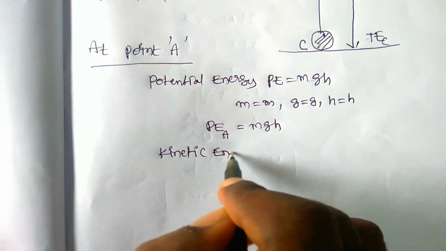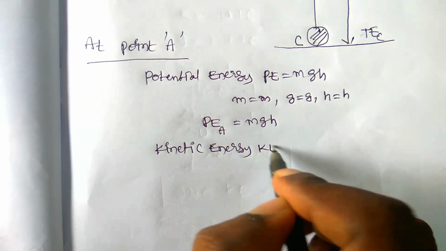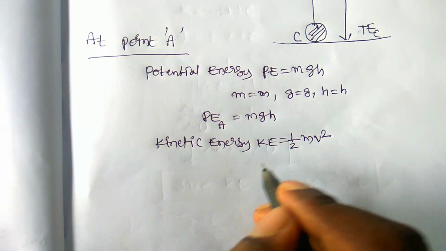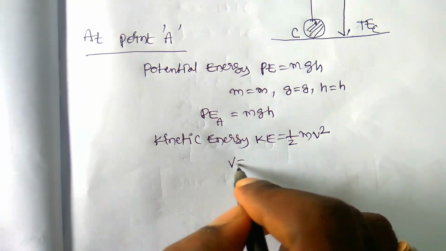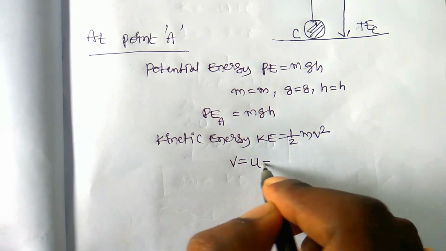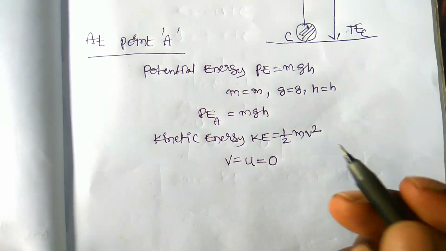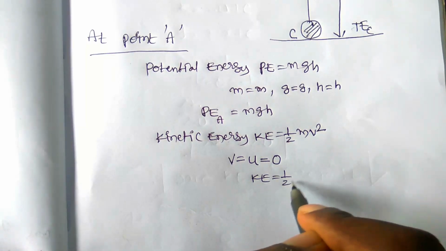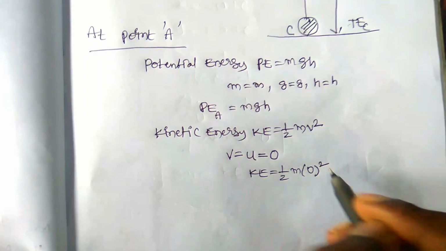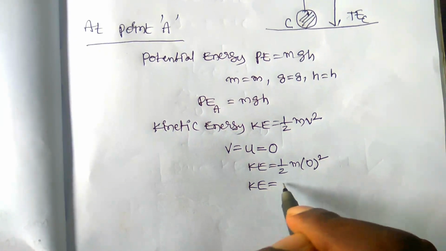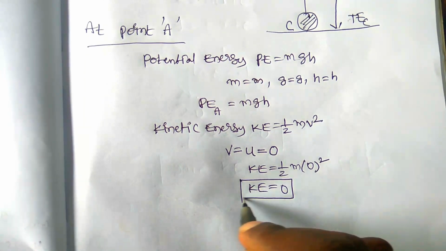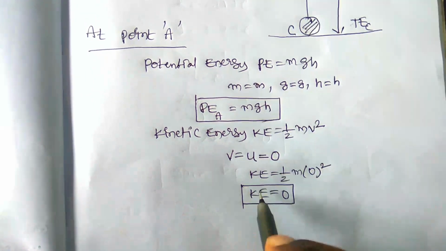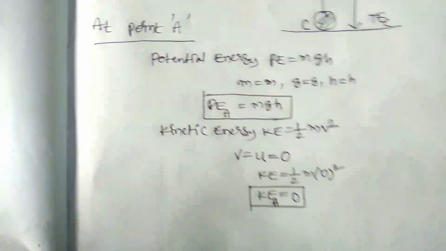Now let us write the kinetic energy of the body. KE is equal to 1/2 mv squared, right? Here v is the velocity of the body, the initial velocity, which is equal to 0. So KE is equal to 1/2 into m into 0 squared. Something into 0 is equal to 0. Therefore the kinetic energy of the body at point A is equal to 0.